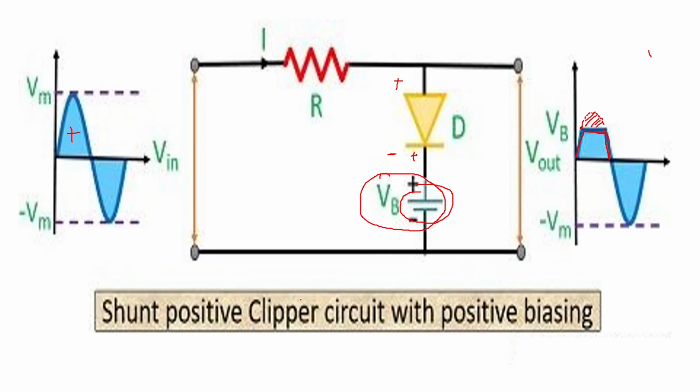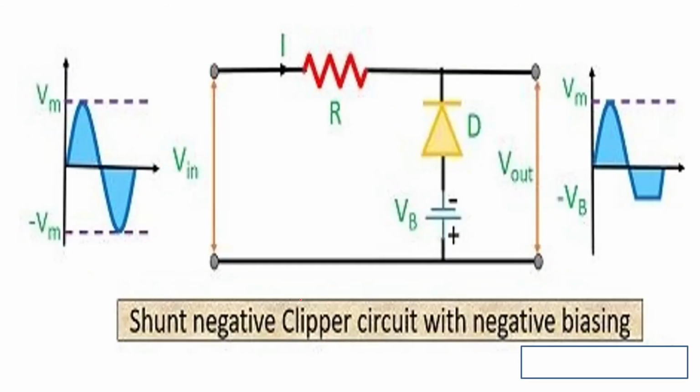That means the diode will be reverse biased, and you will get the complete negative half cycle at the output. So it is called a positive clipper with positive biasing, and it is called a shunt positive clipper because the diode is in parallel with the circuit.